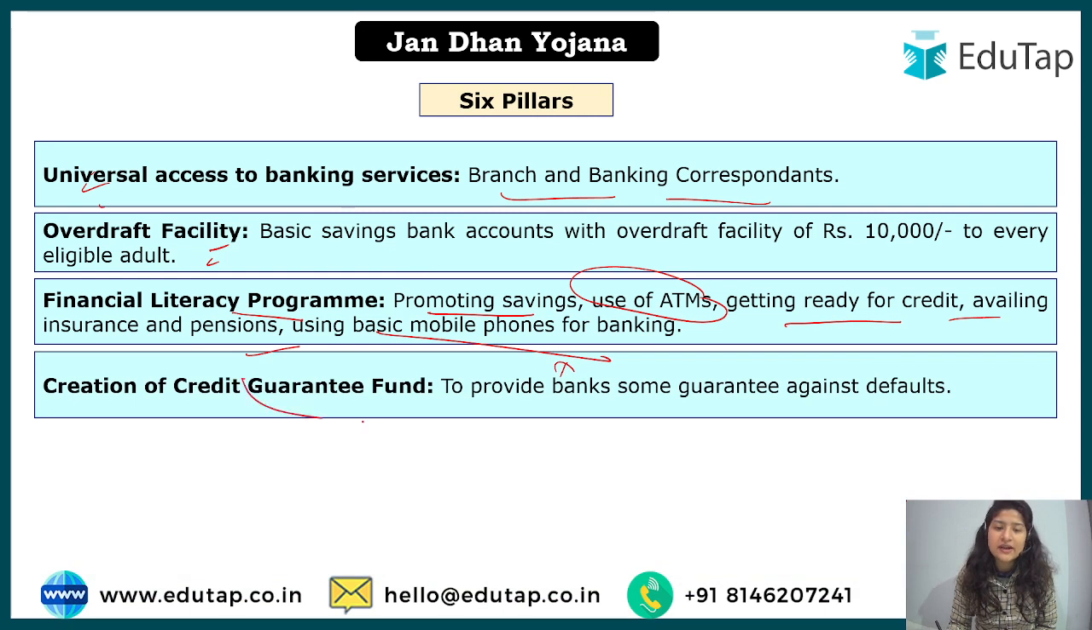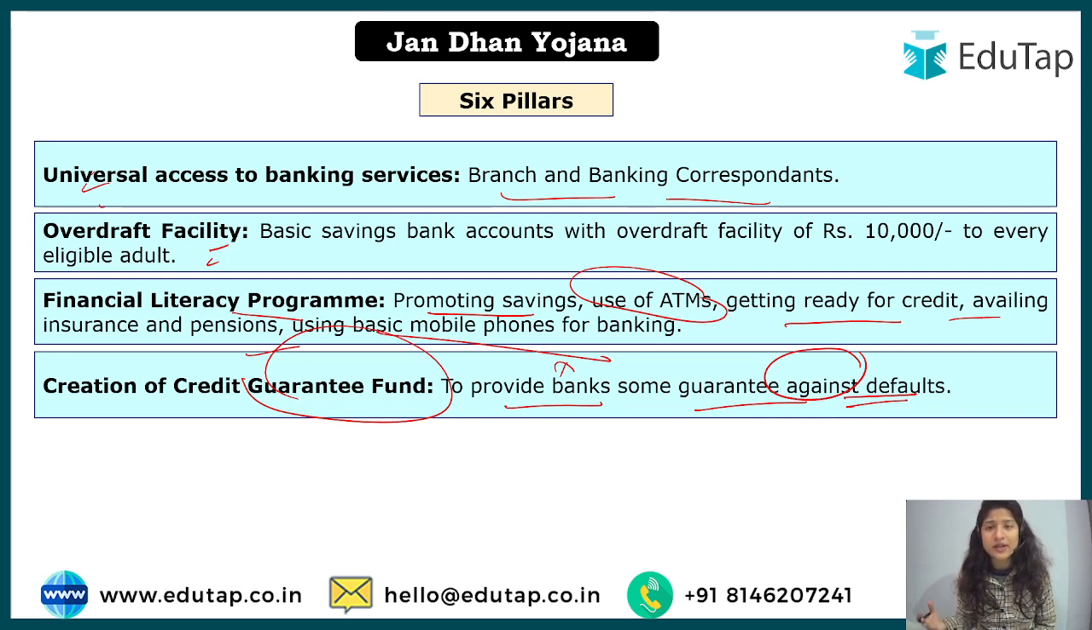Creation of a credit guarantee fund will also be done to provide banks some guarantee against default, because here we are talking about, for example, overdraft facilities. Okay, so in that we have understood that after 6 months adults are eligible. And if it happens that they are allowed some overdraft facility under the particular scheme, but the person who has taken the overdraft facility now is not able to return the money, right? I'm just giving an example.